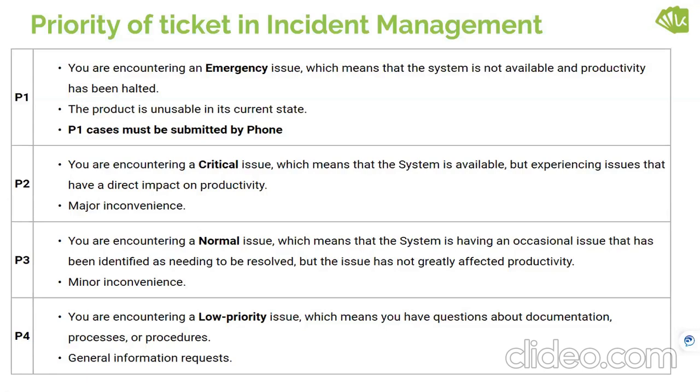There are also things like how to join a CAB call, and how to represent your changes, or if there is an emergency change, how to represent it. Based on that, there are 4 priorities defined, and this is for incident management. The same goes for change management. Based on the criticality of the infrastructure, you have the change criticality defined, whether it is a highly critical change or a normal change.